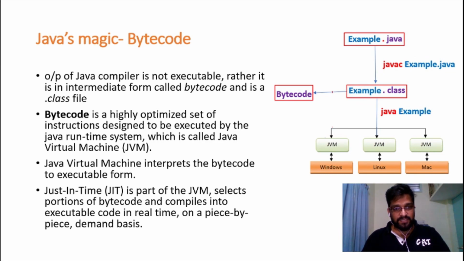I think we have discussed this in the previous slide. That is, Just In Time, which is part of the JVM, selects a portion of bytecode and compiles it into executable code on a piece by piece and demand basis, right?